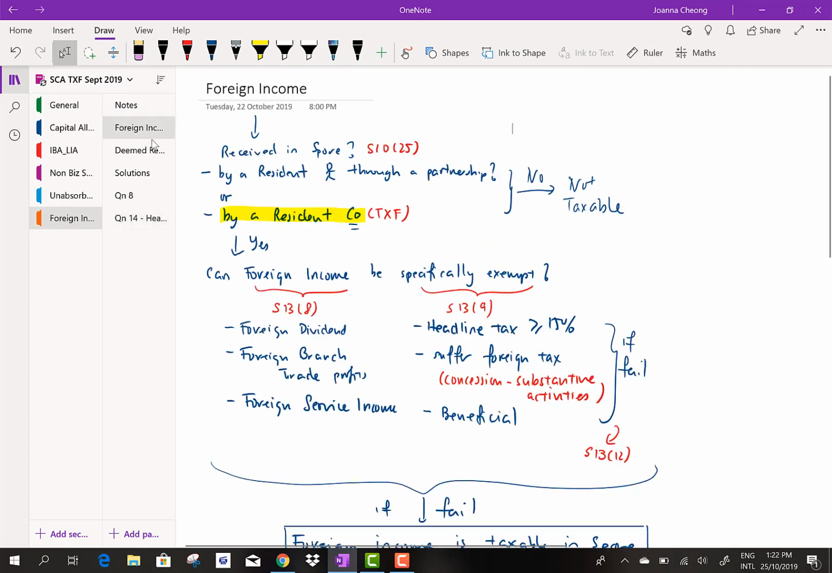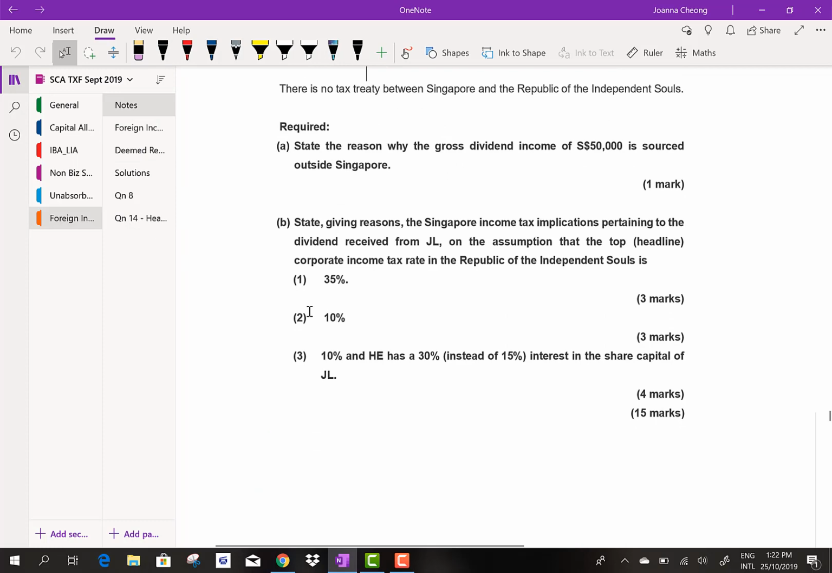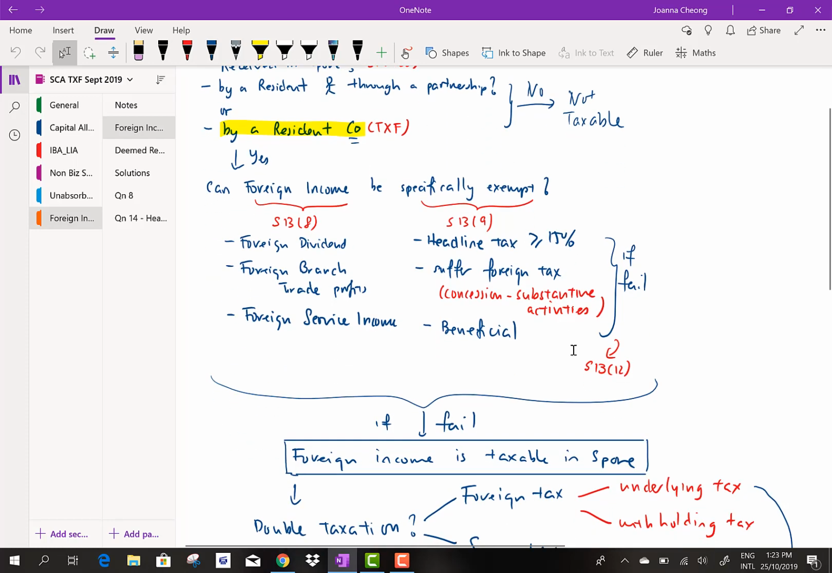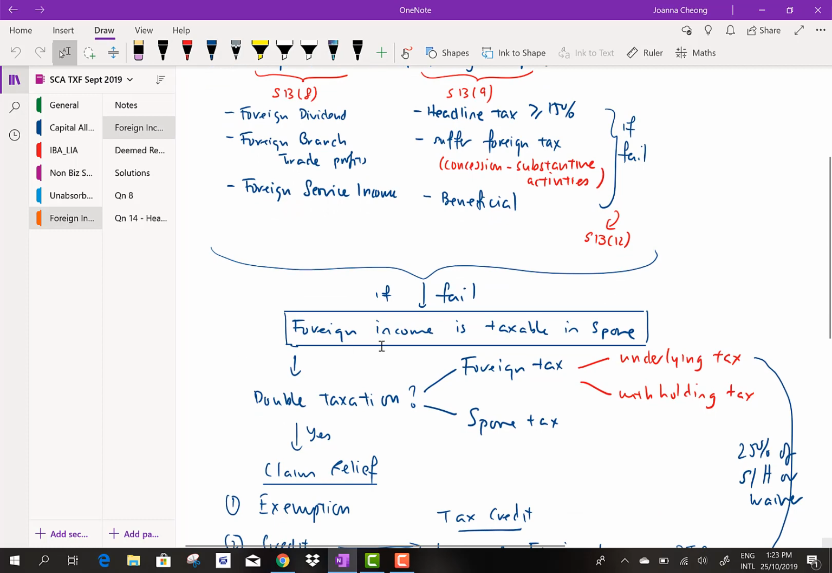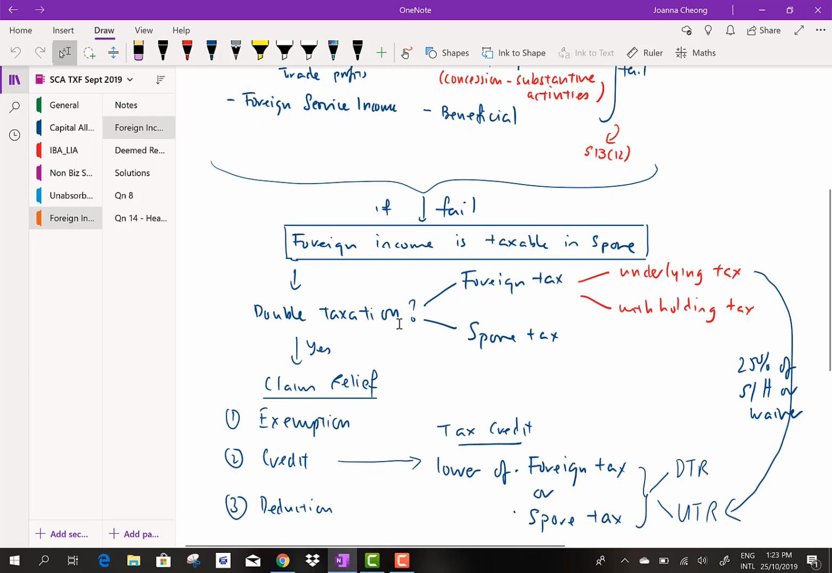Will the outcome be different if the headline tax is now 10%? Well, you should know by now. If the headline tax is only 10%, you would have failed this condition here. So if you fail this condition here, that means we will say that the foreign income will be taxable when it's received in Singapore. Okay, next question is there double taxation?